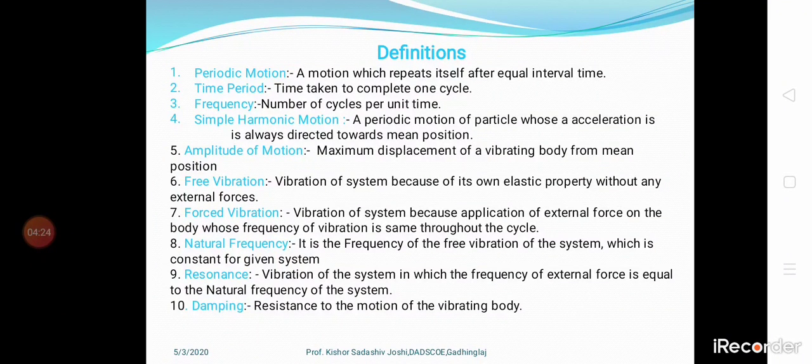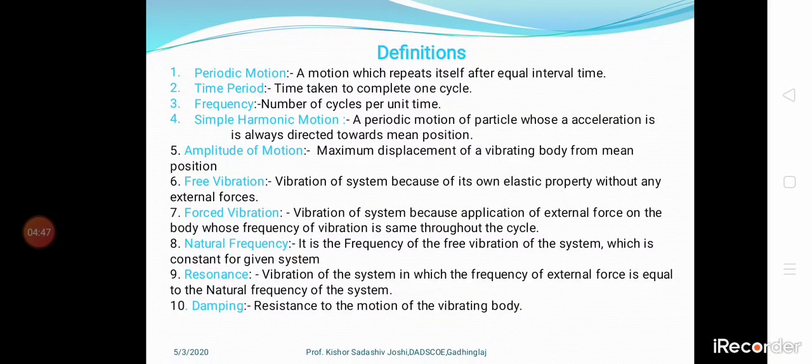The amplitude of motion is the maximum displacement of a vibrating body from the mean position. We know that there is an x line and a y line. When the simple pendulum oscillates, we take troughs and crests, and the height between them is the amplitude of the system.